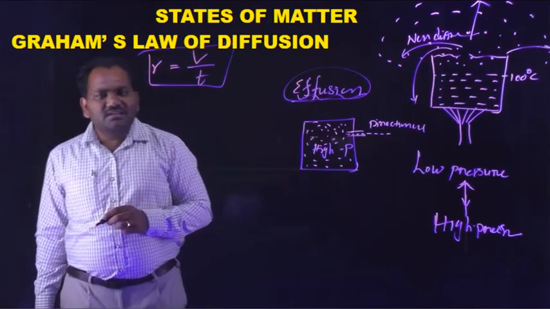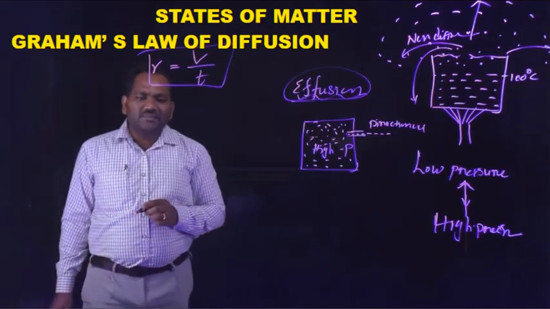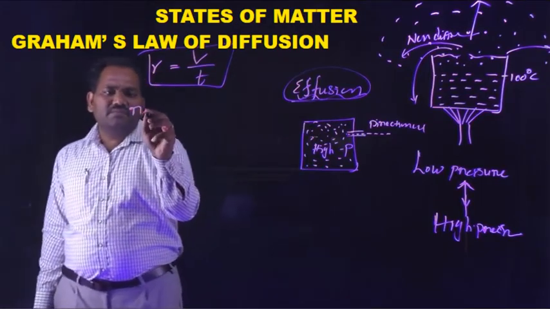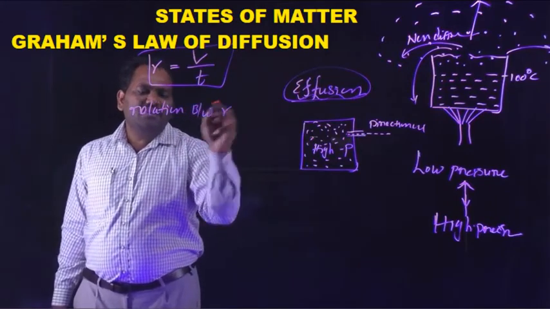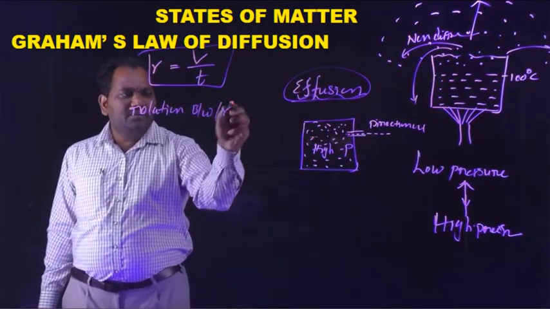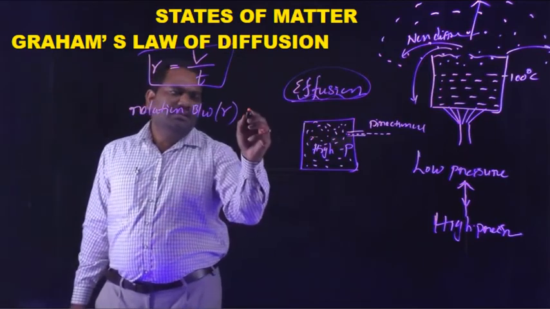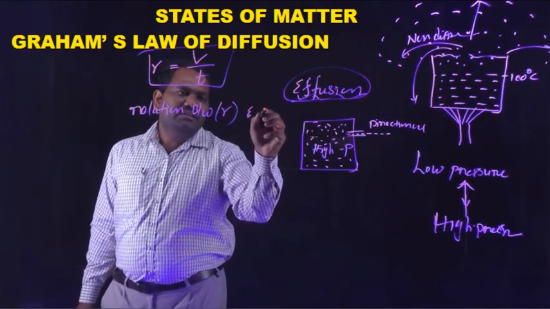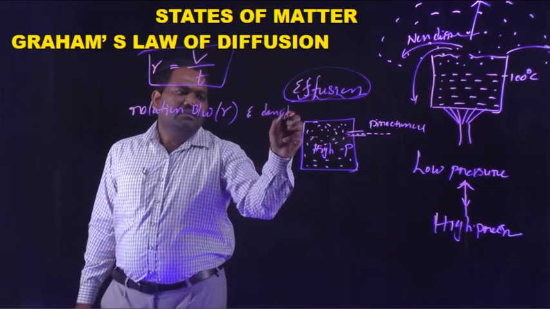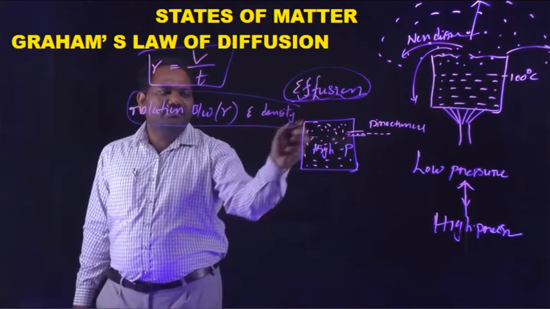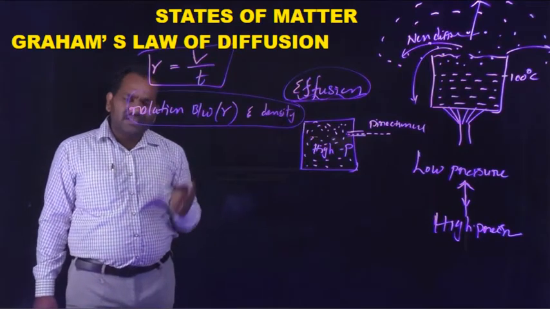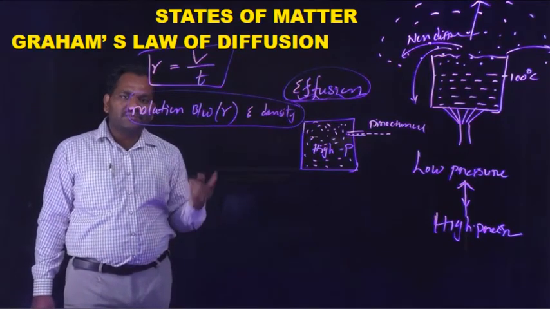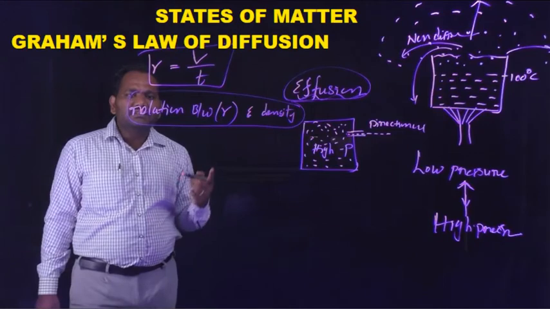Here Graham explains the relation between the rate of diffusion R and the density of that gas.